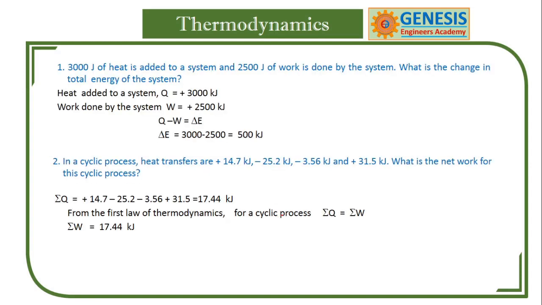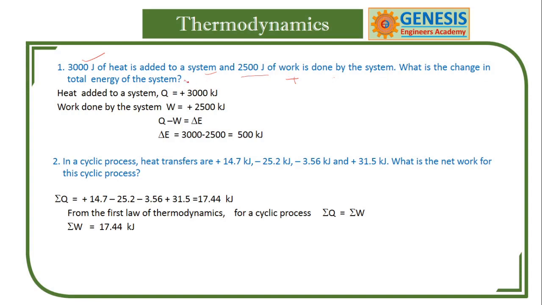These are some examples that appeared in competitive exams. 3000 joules of heat is added to a system, and 2500 joules of work is done by the system, so it is positive. What is the change in total energy of the system?